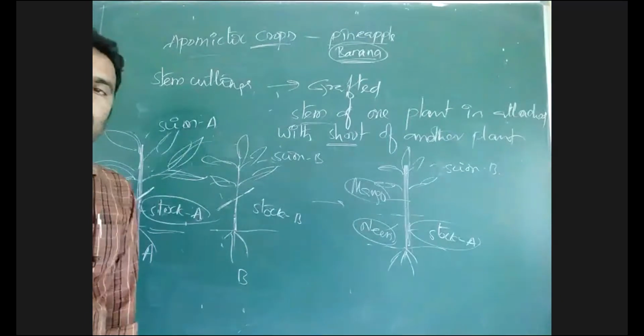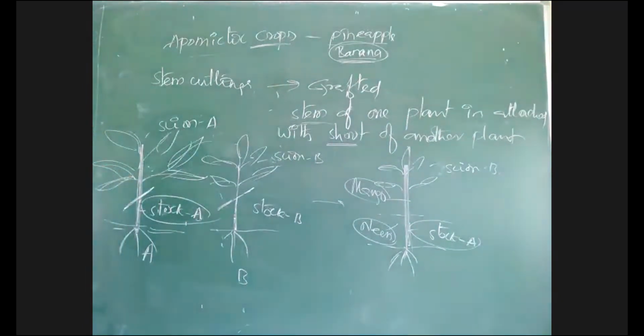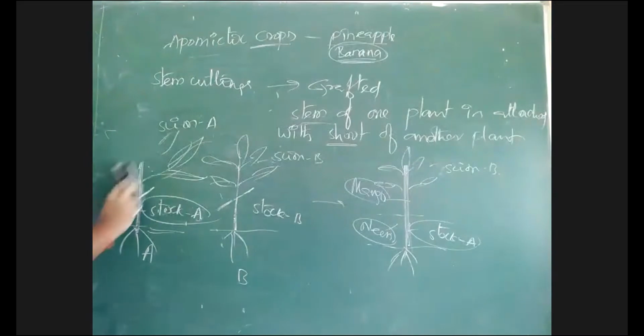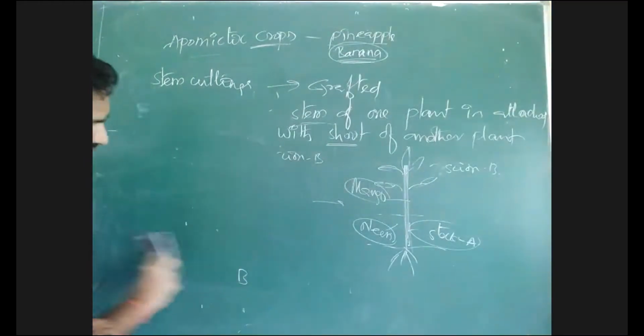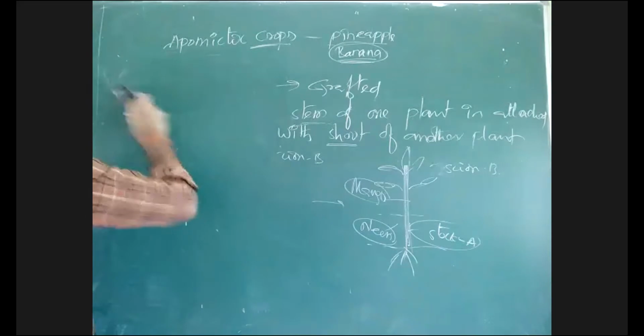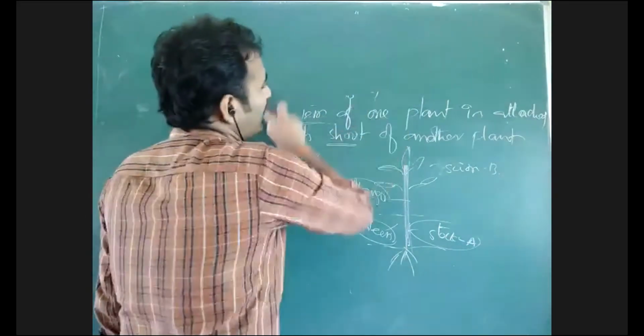As there is a possibility of production of thousands of new plants, we can directly develop more number of plants so that we can cultivate them easily and we can get more yield. So investment is very less, production of new plants is very easy, and yield can be increased very well. These are the advantages of apomictic crops. So apomixis is a process in which sexual reproduction is fully replaced with a type of asexual reproduction.